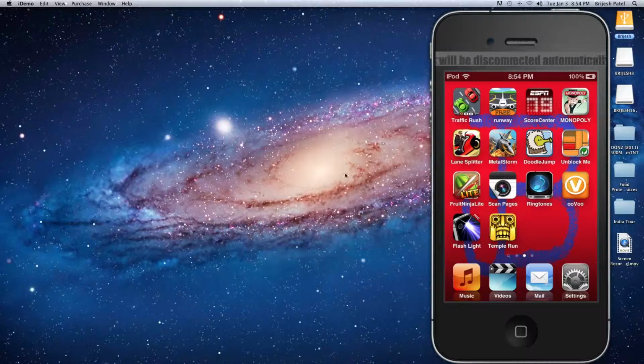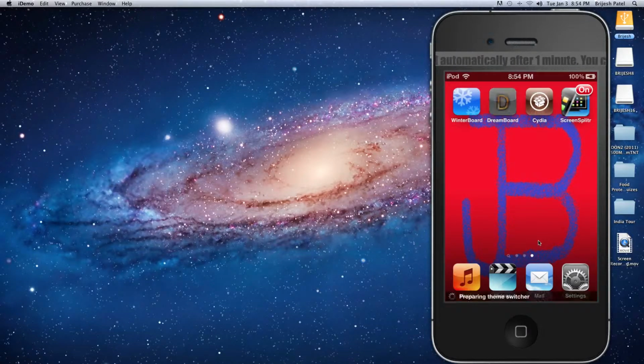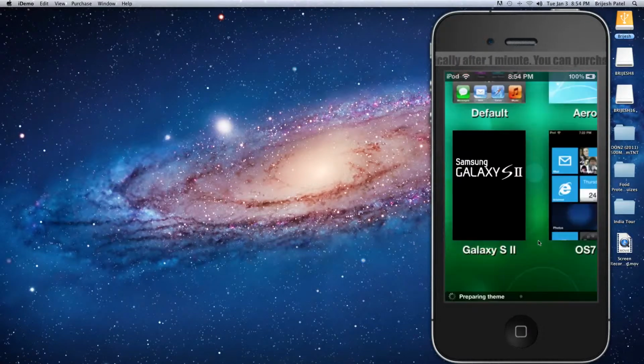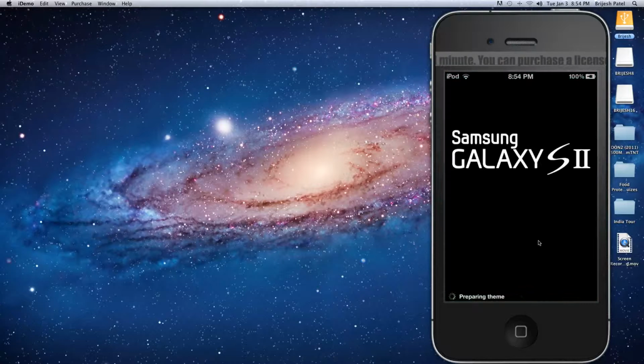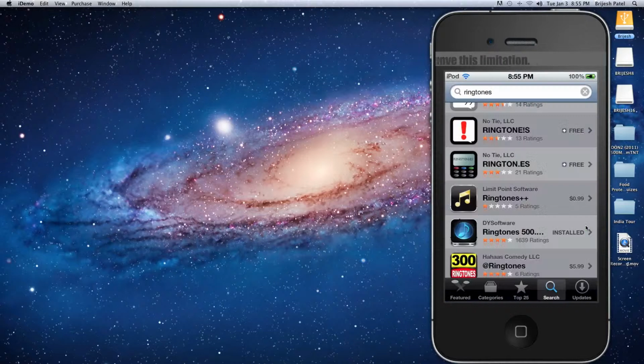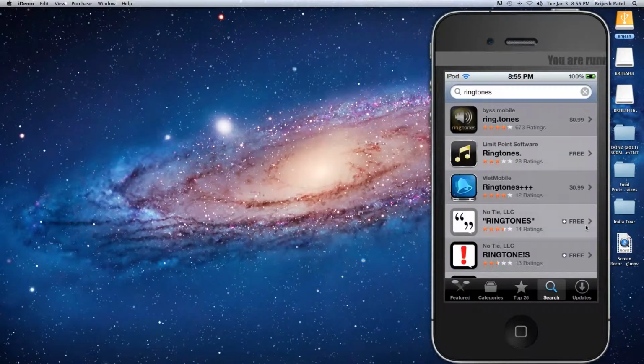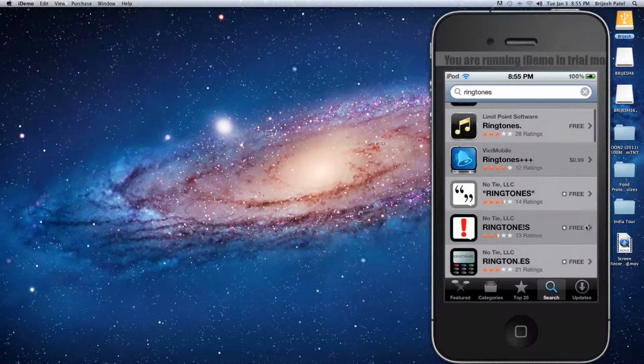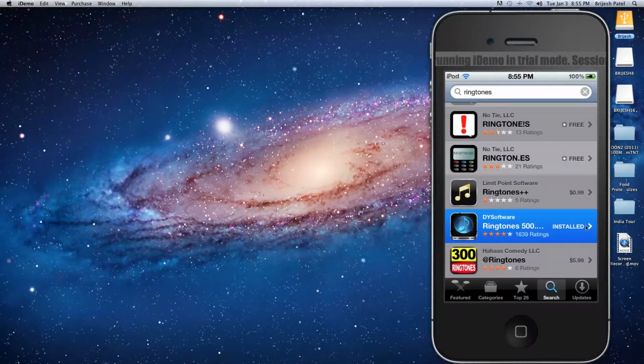So let's start. First of all, you will need to go to my Galaxy. I love Galaxy, so I'm gonna go to Galaxy. You need to go to the App Store right over here. It looks different on iPhone and iPad, but then you need to type in ringtones in the search bar. Then all these results will come up. You want to download this one, this Ringtones.